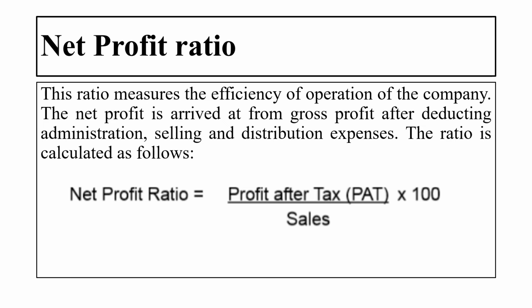Then is the net profit ratio. This ratio measures the efficiency of the operation of the company. So why are we using this ratio? We are using this ratio to measure the efficiency of the operation of the company. The net profit is arrived at from the gross profit after deducting the administration, selling and distribution expenses. The ratio is calculated as net profit ratio equals net profit after tax, that is PAT, divided by sales multiplied by 100.